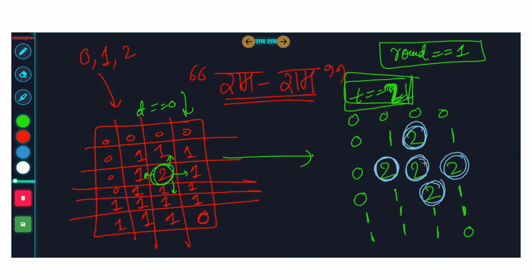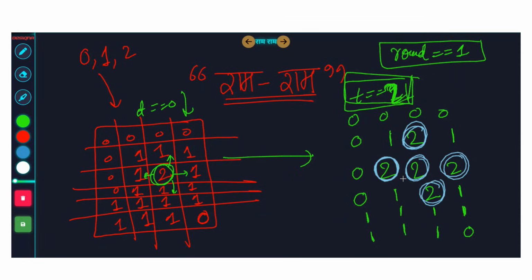But guys, if this 2 again tries to spread in 4 directions, nothing is going to happen, because the disease has already been spread. So only these outer 2's are relevant for now, okay? They will also spread in 4 directions, left, right, and so on. But it cannot go to 0, and it will not go to a cell that is already diseased. This was not made clear in the question. We have to assume these things. So in the interview, it's better if you ask these questions to the interviewer. But if you have done many graph BFS problems, you will know that this is intuitive.